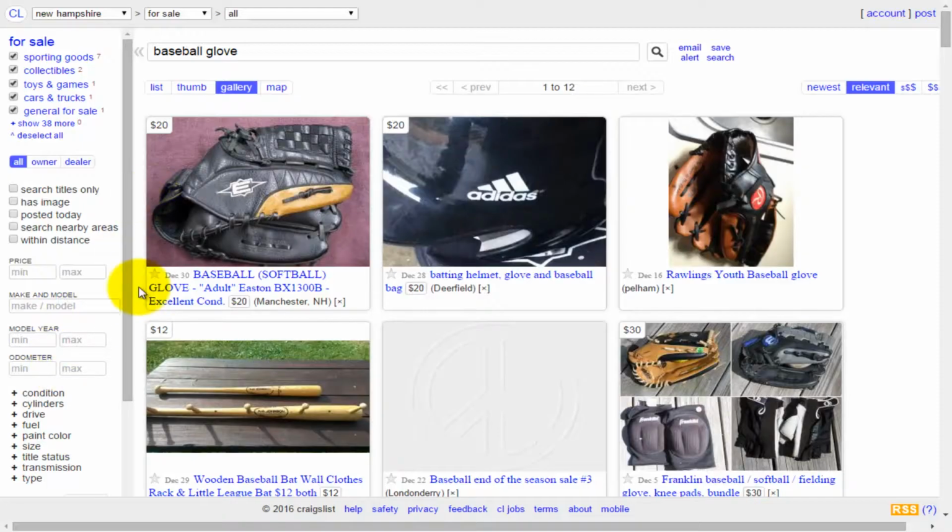Now, as we said in other videos, anytime you decide you want to buy something from Craigslist in order to sell again on Amazon, you are going to want to try to negotiate for the best possible deal for the best possible merchandise. But that is how you would do a search in your local area on Craigslist. You find the city where you're located close to, simply do your search, start to look for those items, and be ready again to negotiate.